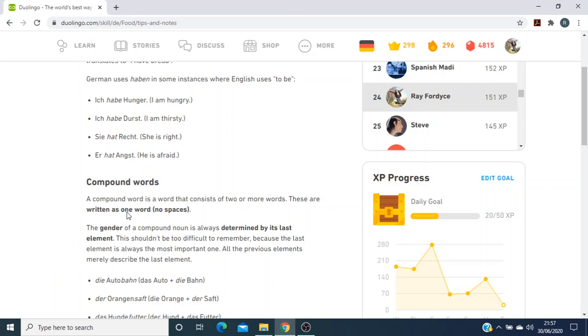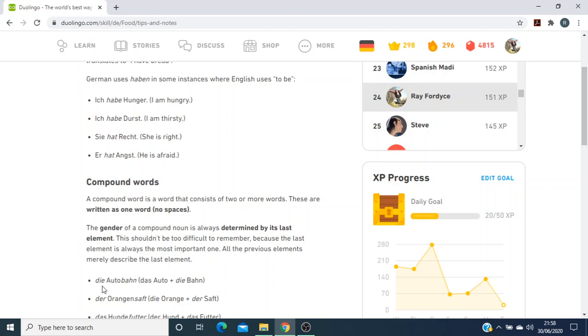Compound words. A compound word is a word that consists of two or more words. These are written as one word. We have a lot of them in English, like swordsman, fruitcake, spearmint, etc. Two separate words that come together. The gender of a compound noun is always determined by its last element. Now, this shouldn't be too difficult to remember because the last element is always the most important one. All the previous elements merely describe the last element.